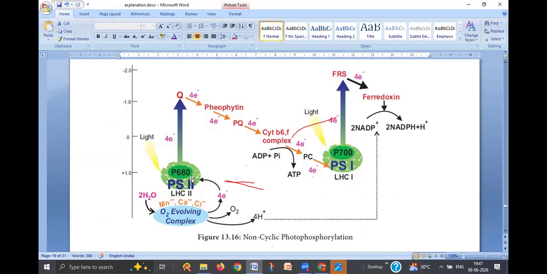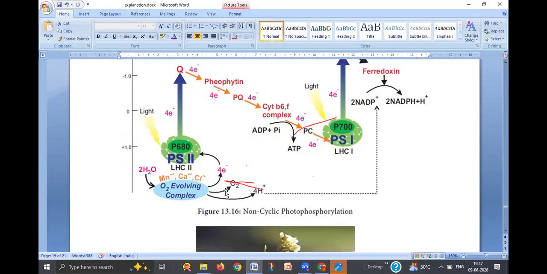At the PS2 there is one oxygen evolving complex, also called OEC. The reaction center is called P680 in the PS2 and P700 in case of the PS1. Here oxygen is released from the H2O.